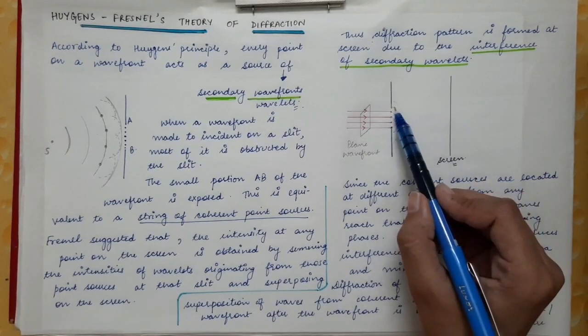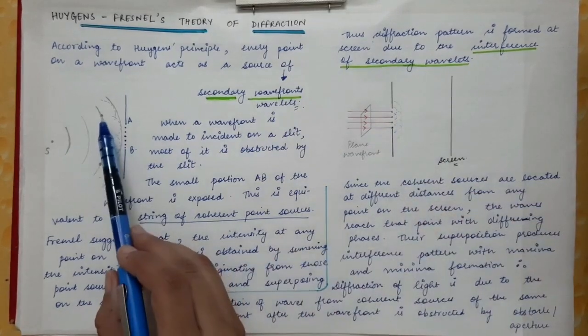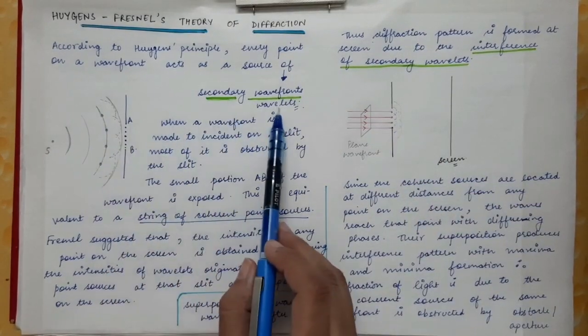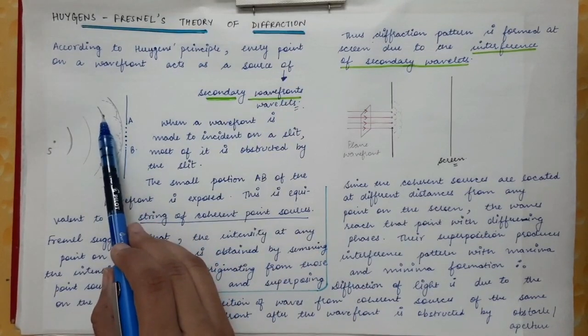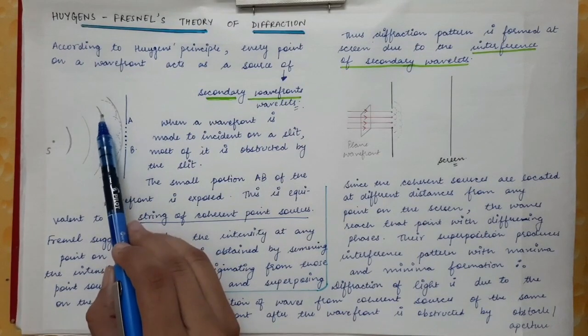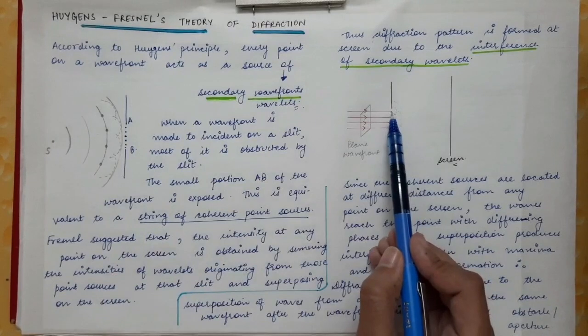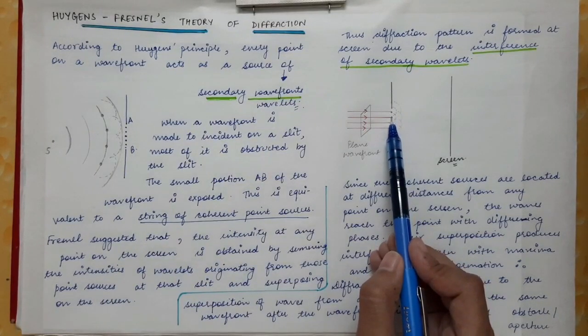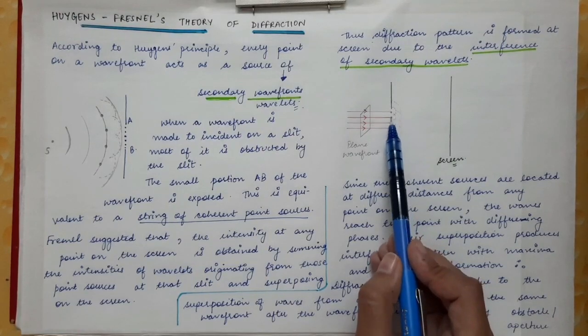Now that light will be emitted in the form of spherical wavefronts. As we have seen over here, the secondary wavelets are in spherical shape because these are point sources. Every point on the wavefront acts as a point source, so the wavefront which is emitted will be in spherical shape. This point is also on the wavefront, this point is also on the wavefront, so these are the point sources.